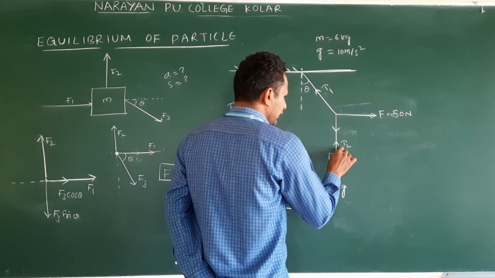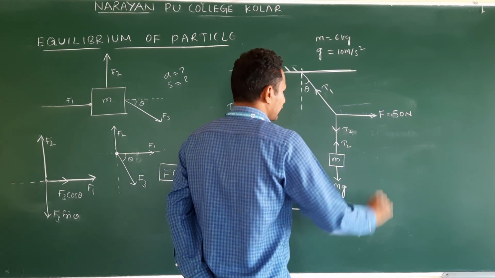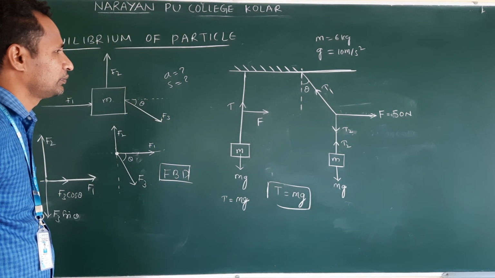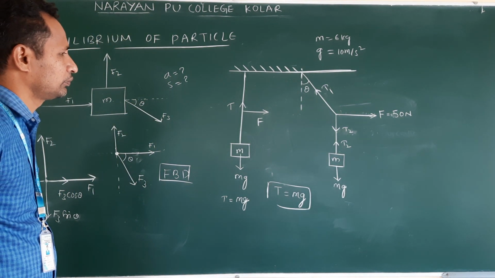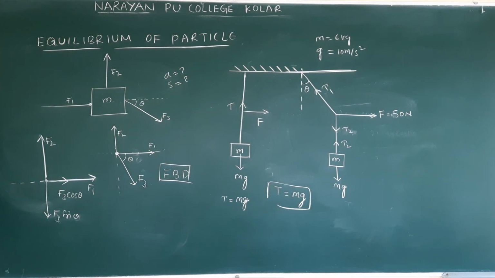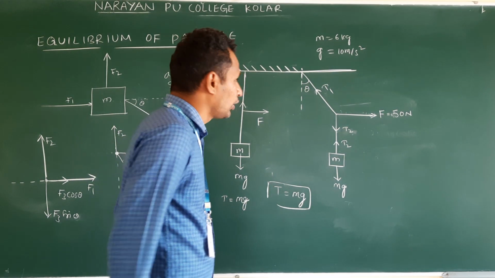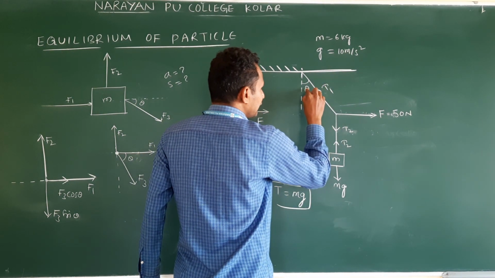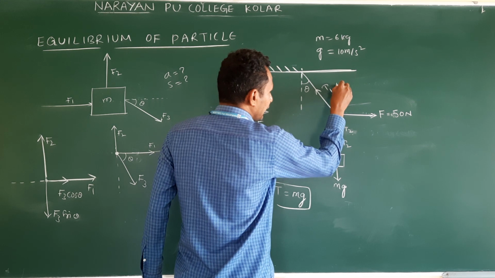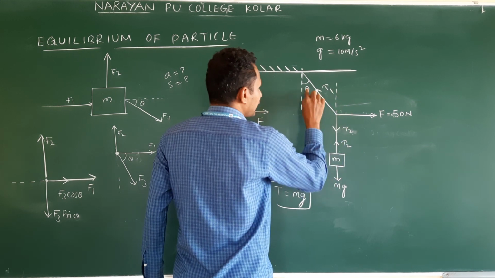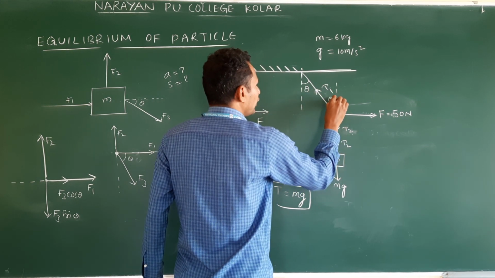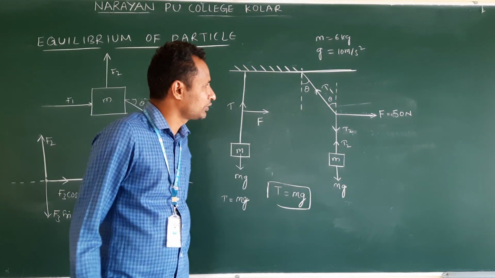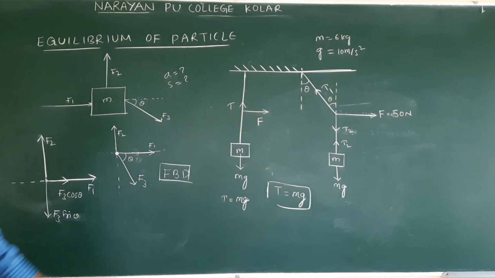And to counter this, T2 acts downwards. Clear? In the textbook, they took theta with the vertical at this point, not here. Of course, both will be the same only. Alternate angles. Clear? Now come to the free body diagram.